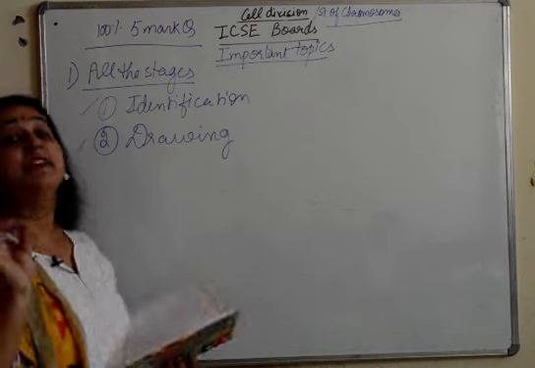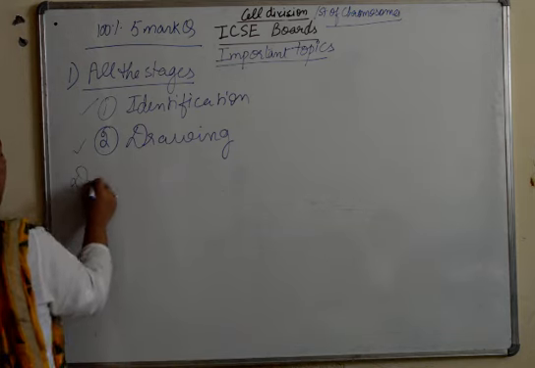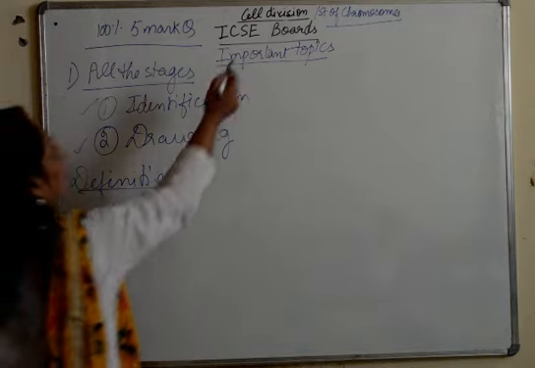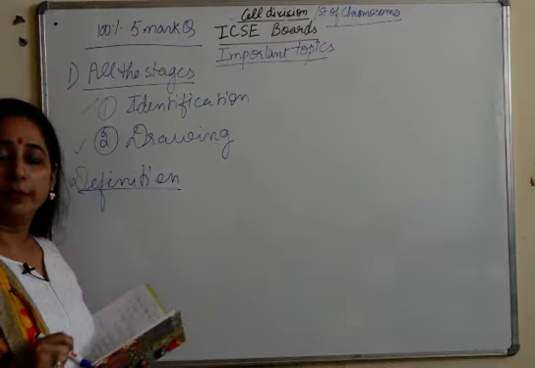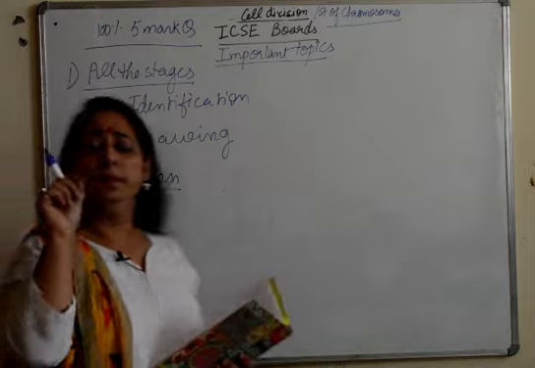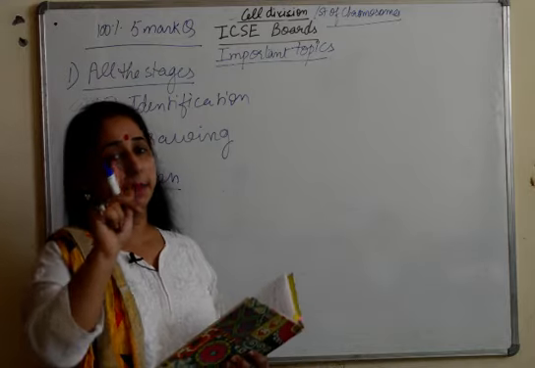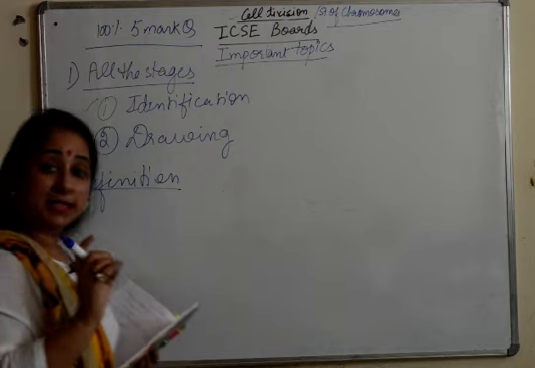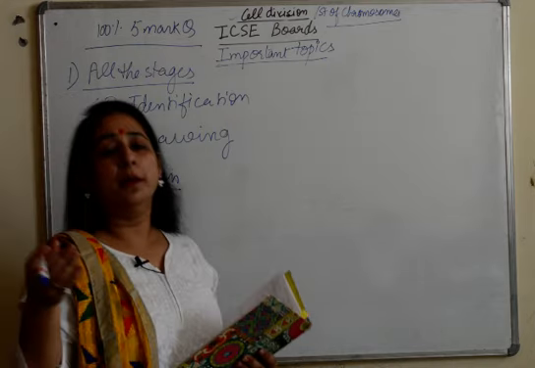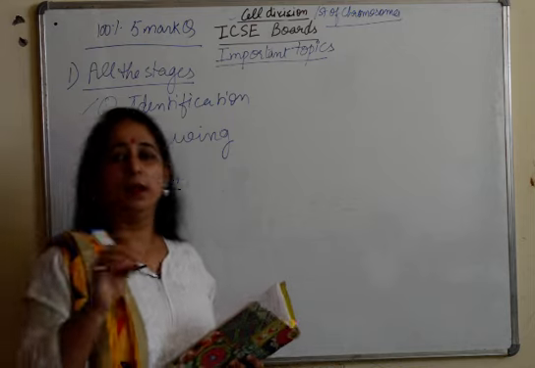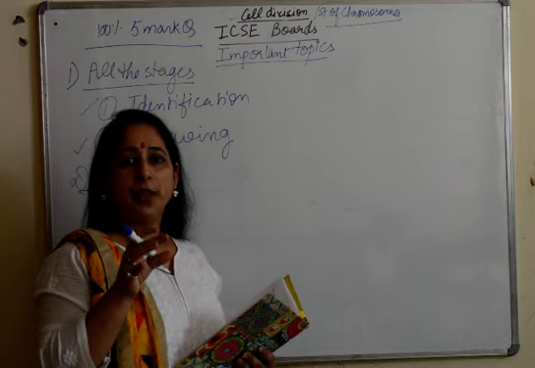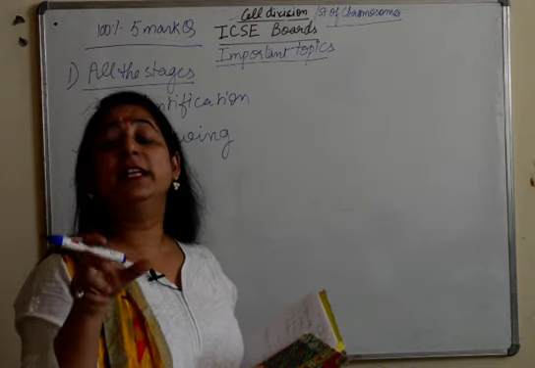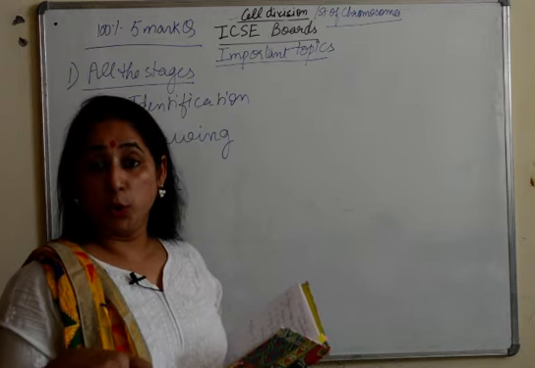Next, definitions. Now there are a few definitions when we talk about the portion of cell division and structure of chromosomes. Why are they very important? Because they come in 1 marker. This 5 marker is short, but the paper will have approximately 10 to 18 marks, or you can say 5 to 15, from this portion.